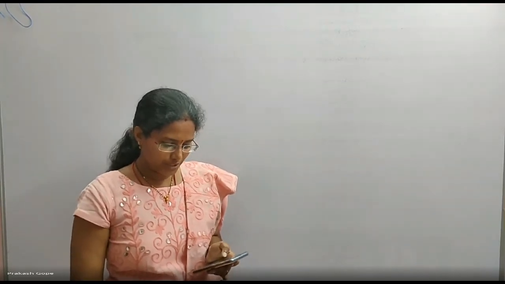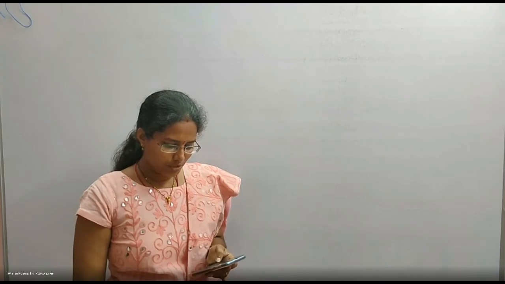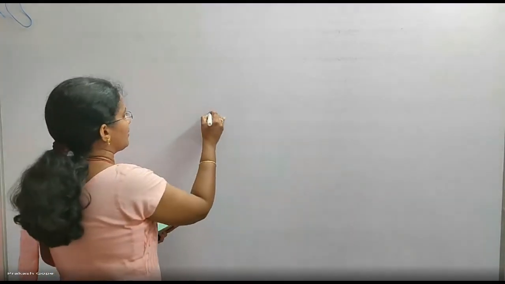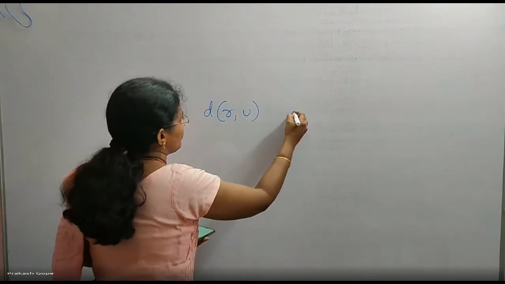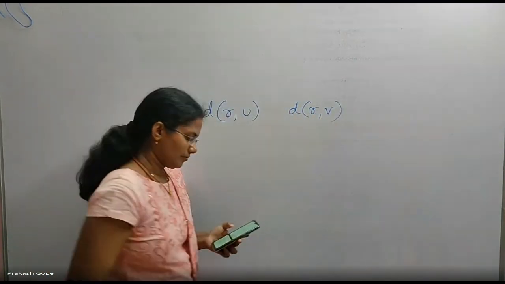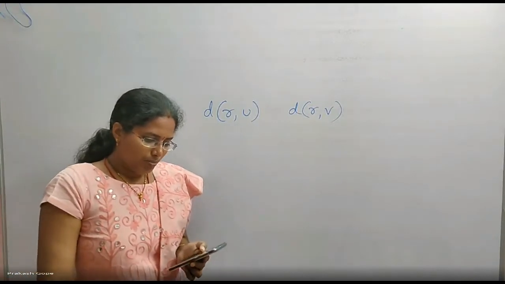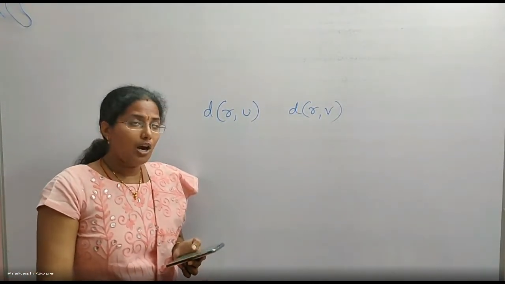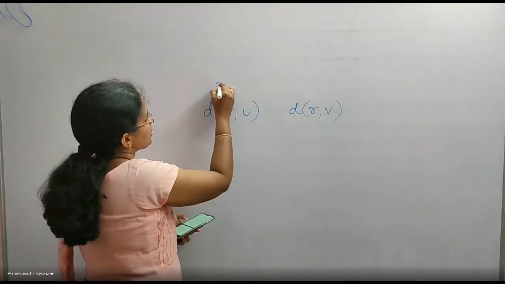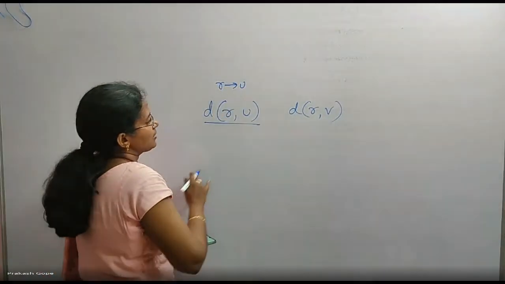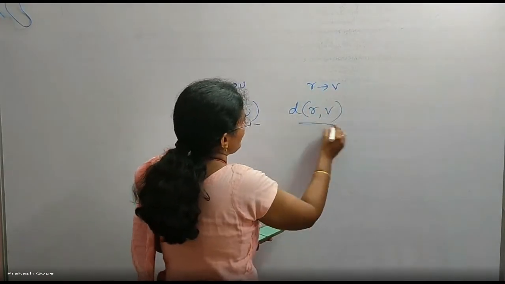Undirected, no directions. Unweighted, weights are also not there. Let a breadth first traversal, BFS, be done starting from a node R, which means the source vertex is R. Let d(R,U) and d(R,V) be the length of the shortest paths from R to U and R to V. Shortest distance from R to U is represented like this. Shortest distance from R to V is represented like this.